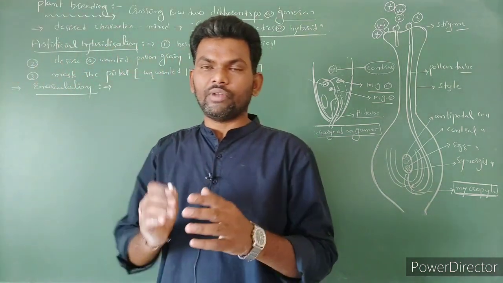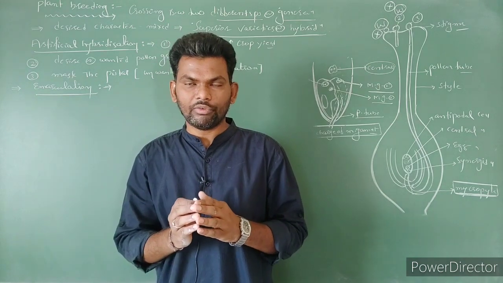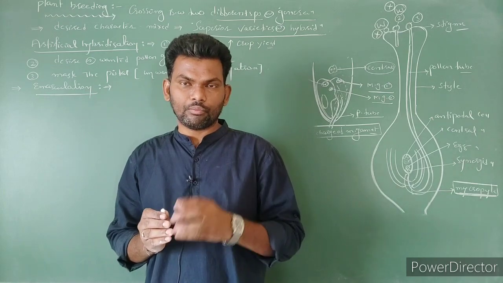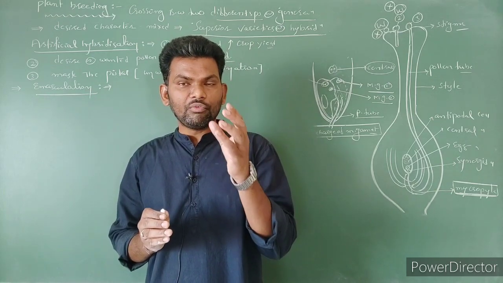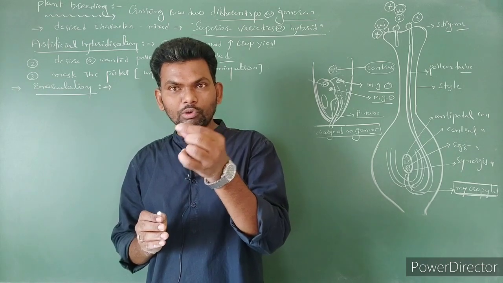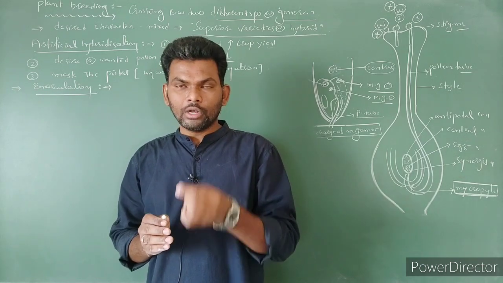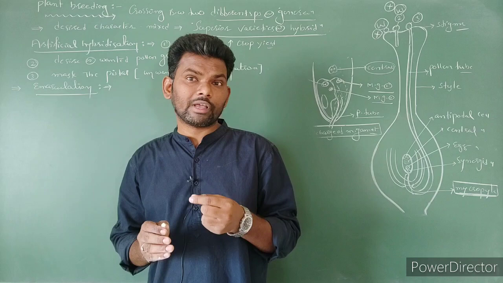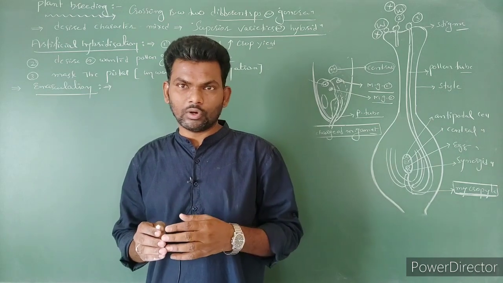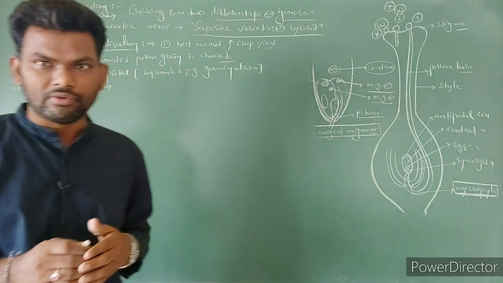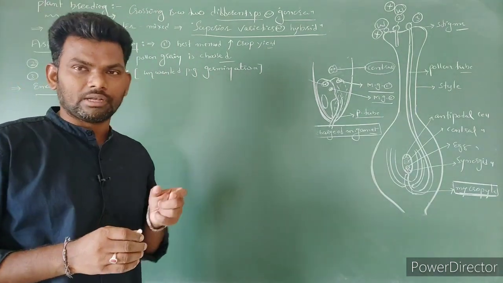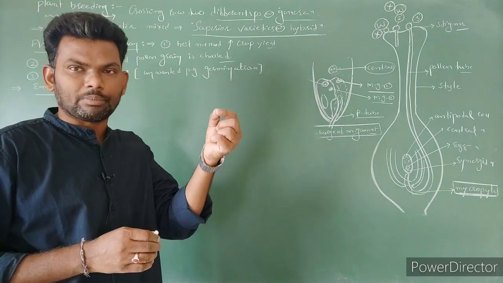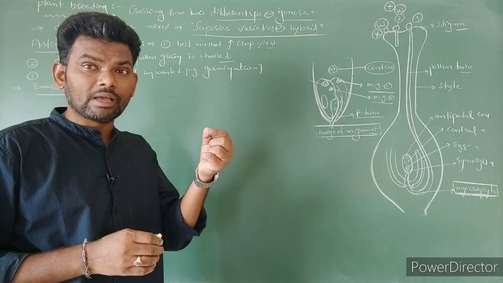Simple: a bisexual flower contains androecium as well as gynoecium. Before the anthesis of the flower and before the maturity of the anther, we remove the anthers from flower buds. Due to this removal of anthers before maturity, the bisexual flower becomes a female flower. Got the point or not? Before, it was a bisexual flower. Now, at bud condition, before the maturity of the anther, we remove the androecium with the help of forceps.